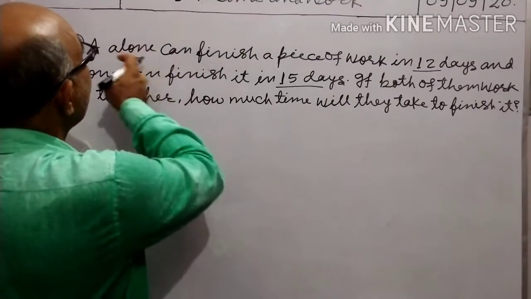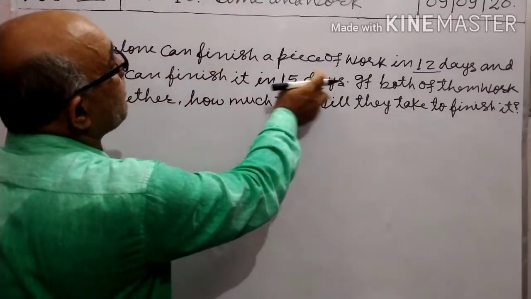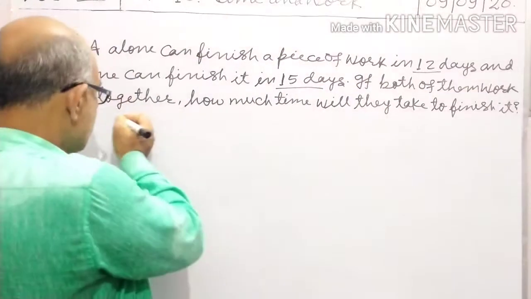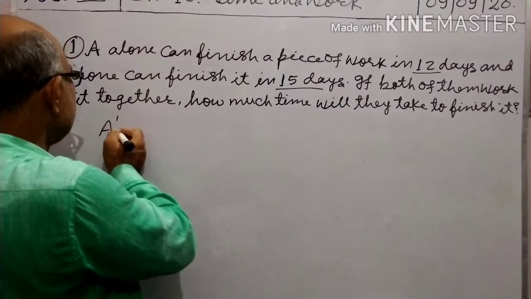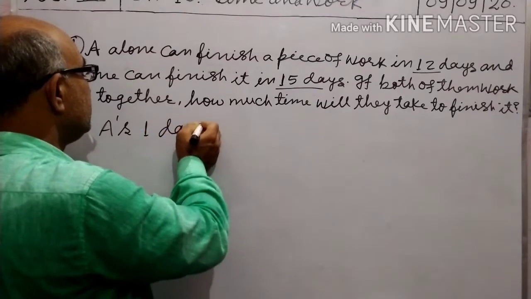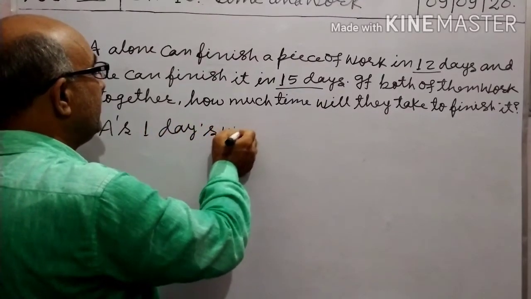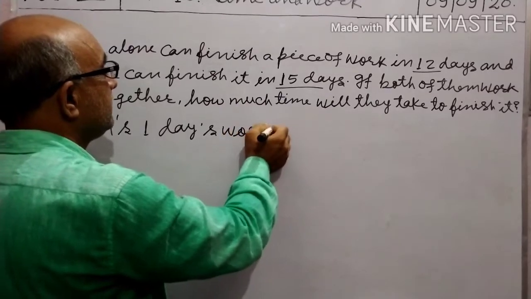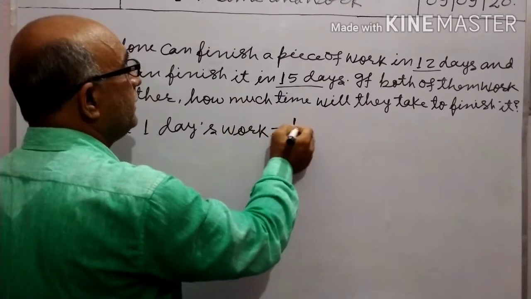A can finish the work in 12 days, so A's 1 day's work equals 1 by 12.